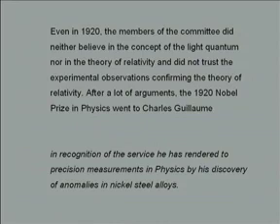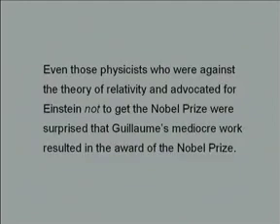After a lot of arguments, the 1920 Nobel Prize in Physics went to Charles Guillaume in recognition of the services he has rendered to precision measurements in physics by his discovery of anomalies in nickel steel alloys. Even those physicists who were against the theory of relativity and advocated for Einstein not to get the Nobel Prize were surprised that Guillaume's mediocre work resulted in the award of the Nobel Prize, and this created a furor.